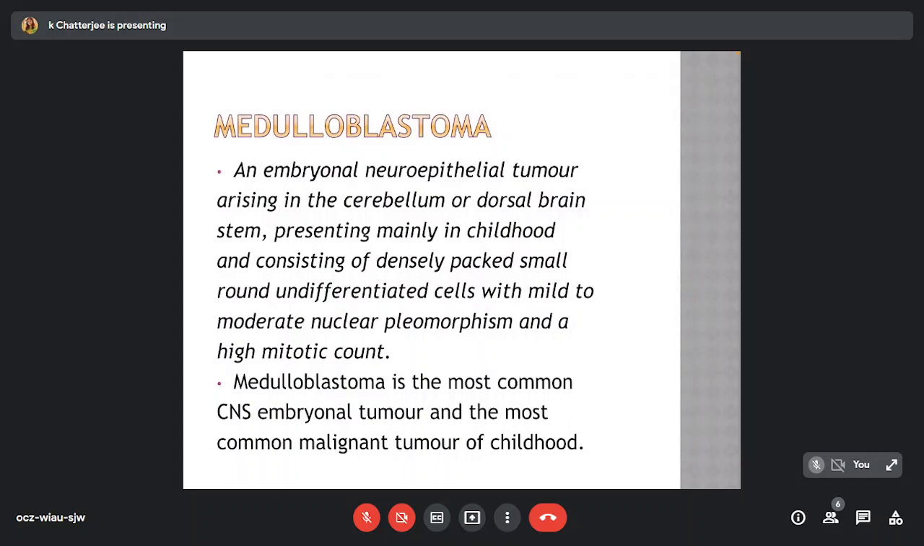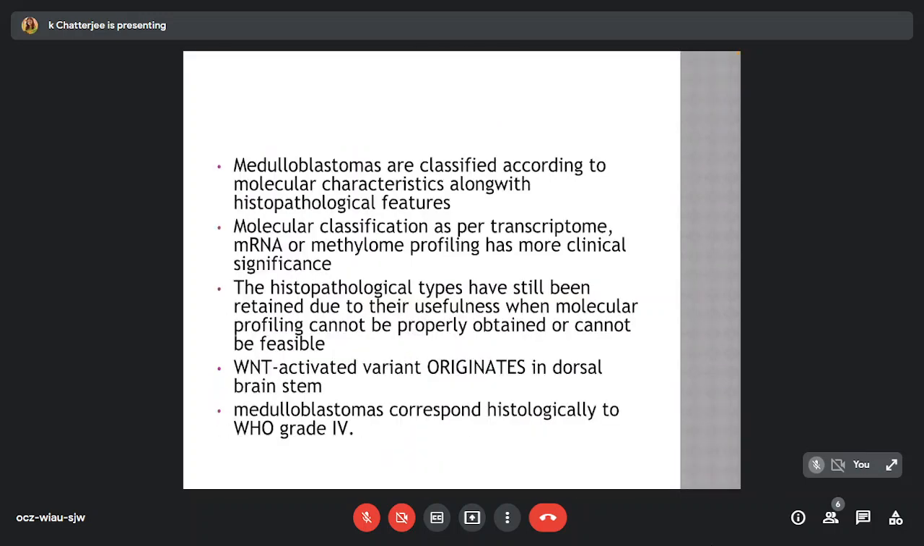The medulloblastoma is an embryonal neuroepithelial tumor arising in the cerebellum or dorsal brain stem, presenting mainly in childhood, and consists of densely packed small round undifferentiated cells with mild to moderate nuclear pleomorphism and a high mitotic count. Medulloblastoma is the most common CNS embryonal tumor and the most common malignant tumor of childhood.